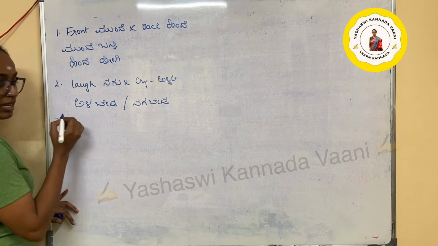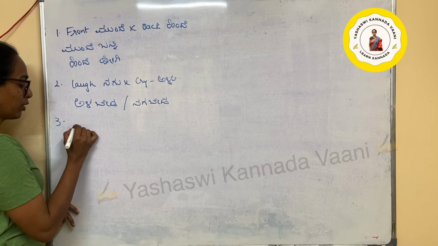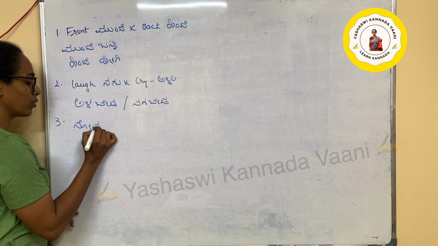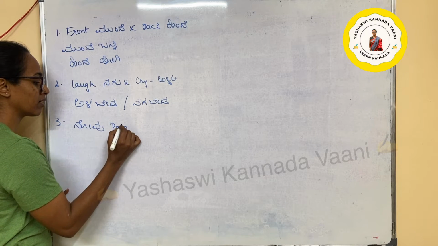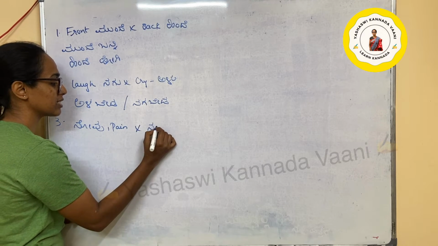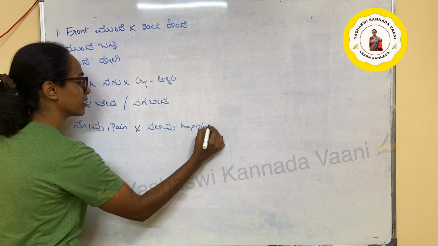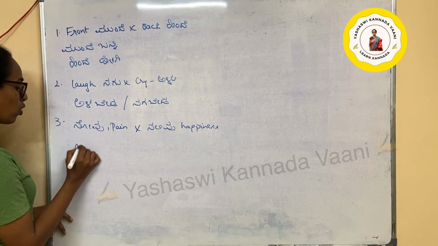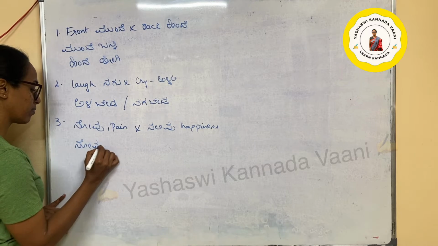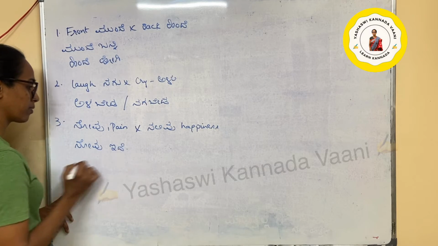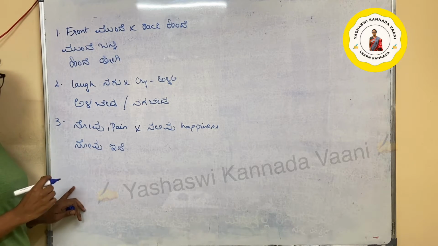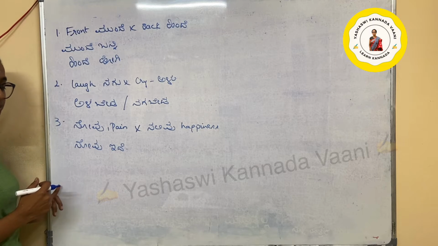Next one we have novu, which is pain, and the opposite is nalivu, which is happiness. Okay. Novu ide. Okay. And nalivu.